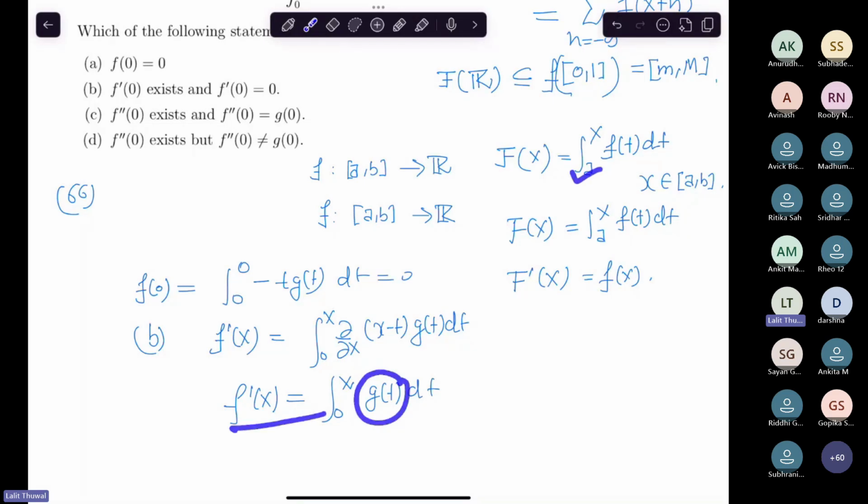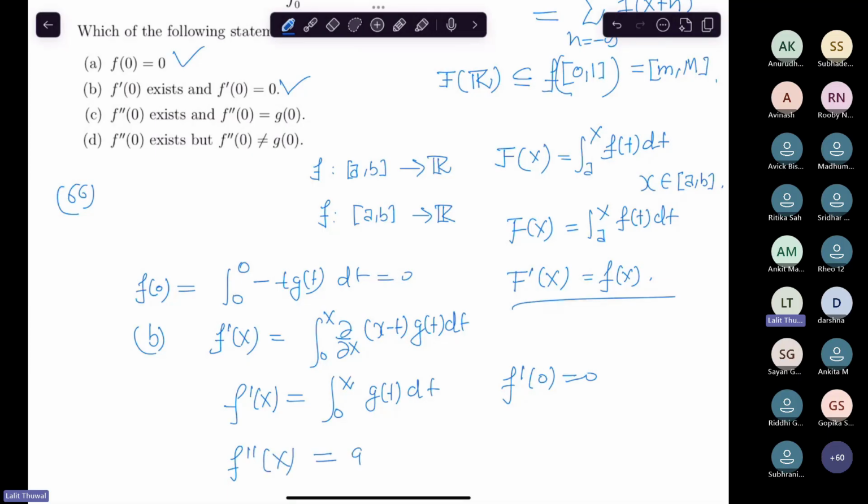So f dash x is again differentiable. From here you see that, just like above, f dash 0 is 0. So the second one is also true, and again the derivative of it is g(x), so f double dash 0 is g(0). So the third one is correct and the fourth one is wrong.